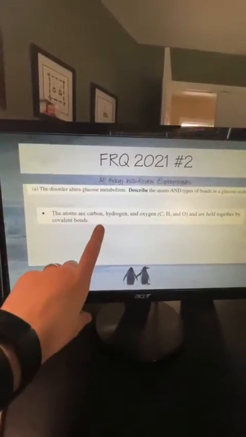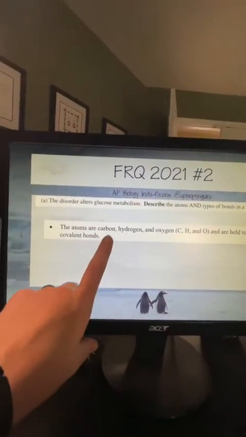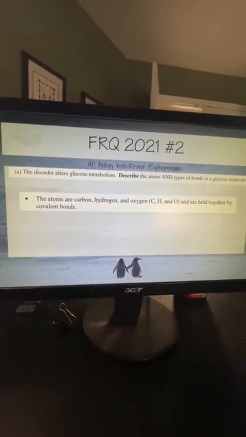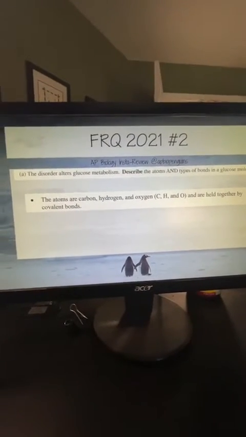So let's flip it over and see if we're right. So it says the atoms are carbon, hydrogen, oxygen, and they're held together by covalent bonds. Okay. And that right there was just a single point. You just had to be able to do that. Okay. And as I told y'all last time, part A is going to be your biology question. It's going to be asking you something about your biology knowledge. It's going to make sure that you understand the biology.